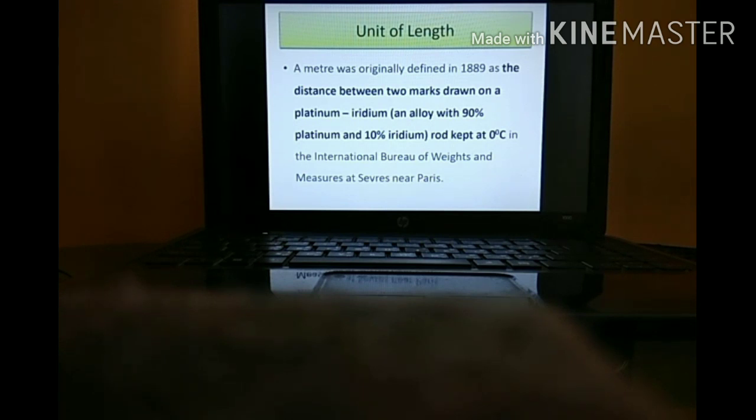A meter was originally defined in 1889 as the distance between two marks drawn on a platinum iridium rod kept at 0 degrees Celsius. Take for example, we are marking 2 points on a platinum iridium alloy. The distance between them is called length. This was at the International Bureau of Weights and Measures at Sevres near Paris.